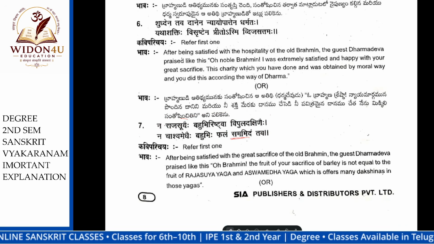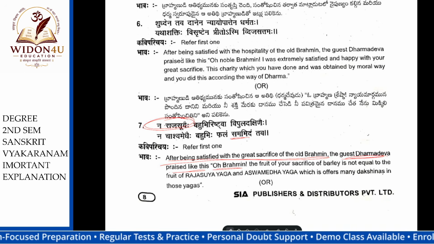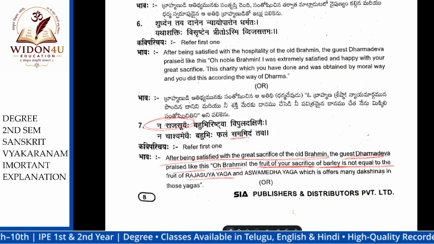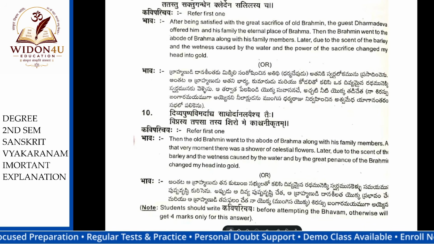You need to remember: Na Rajasuyaihi. After being satisfied by the great service of the old Brahman, the guest Dharmadeva praised him, saying, "O Brahman, the fruit of your sacrifice of barley is not equal to the fruit of the Rajasuya Yaga and Ashwamedha Yaga, which offer Dakshinas." Okay. The last one is the 10th one.